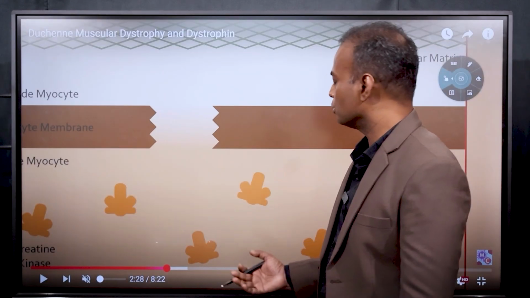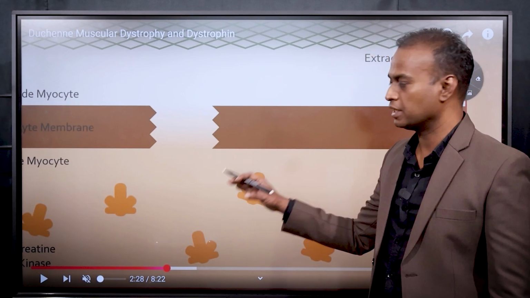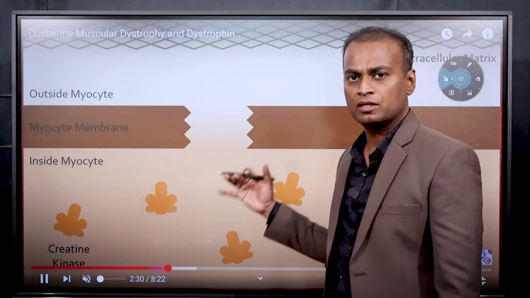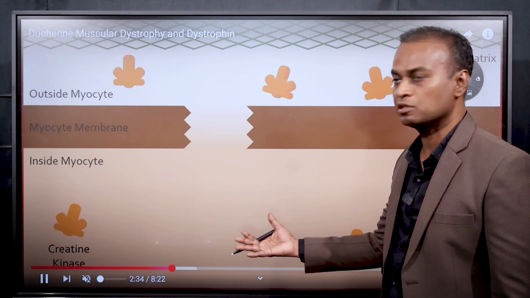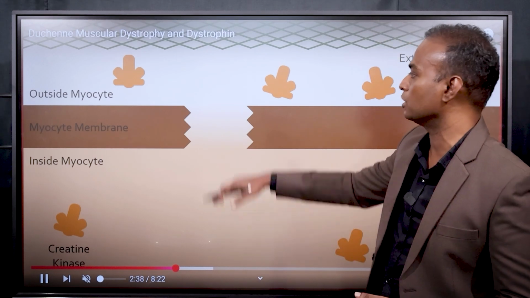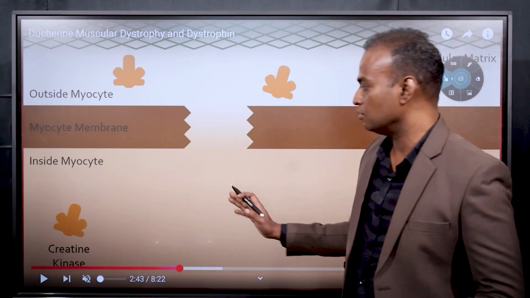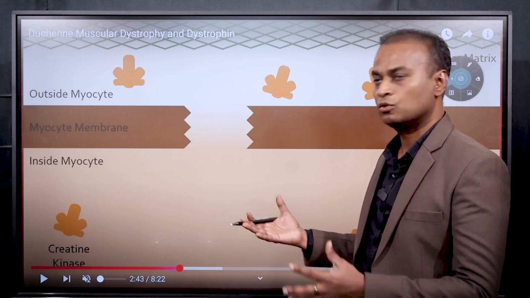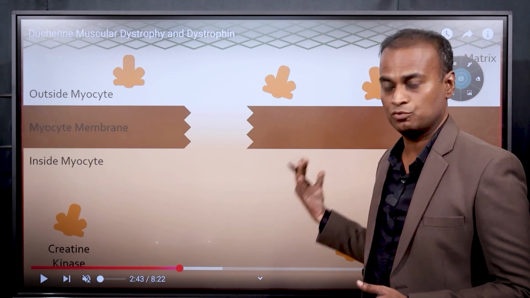The next thing that is going to happen is, you see these orange structures. This is known as creatine kinase. Creatine kinase is present within the cell. Creatine kinase is the energy for the muscle cell. Because of this, the muscle cell contracts. It should be present within the cell, but it goes out easily through this crack. Because of this, the cell will be there, but there will not be any energy for the cell to contract. That is the reason muscle contraction is lost and the muscle becomes weak.